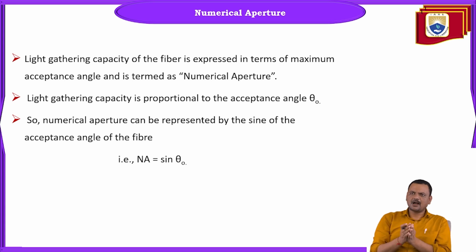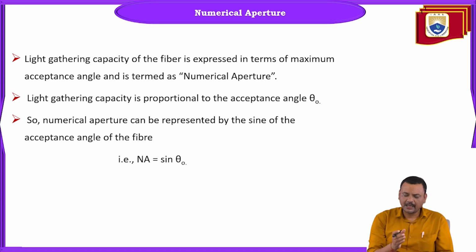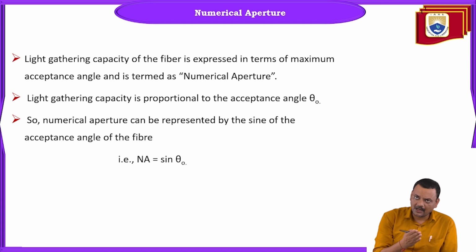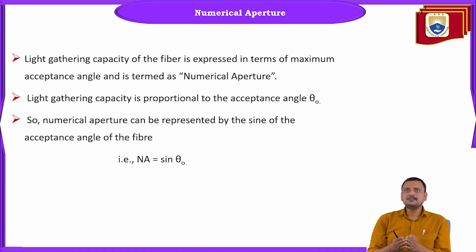Means how much light any optical fiber cable can allow, so that light rays can travel from one end to the other without getting disturbed and without losing their characteristics or their data or information. So that is associated with numerical aperture. So numerical aperture is the gathering capacity of any optical fiber cable.